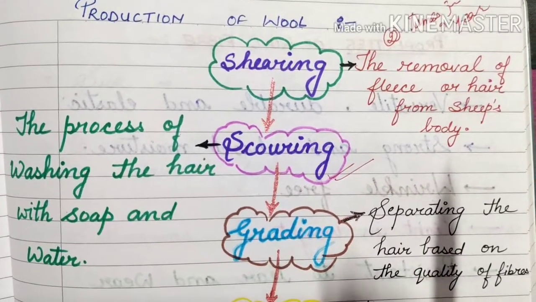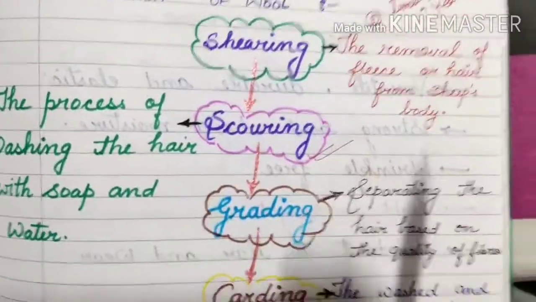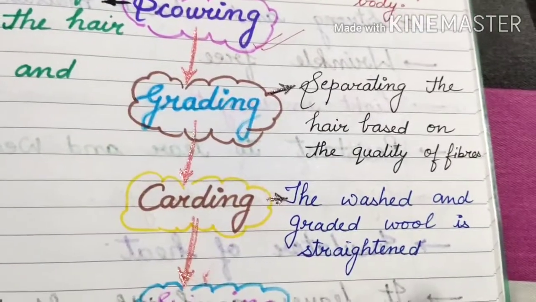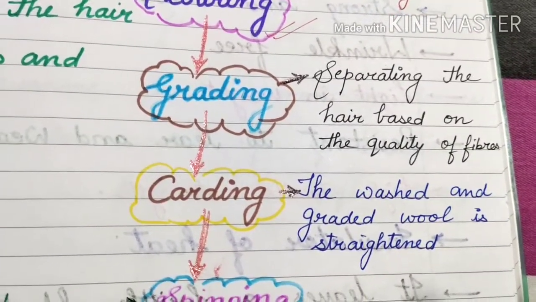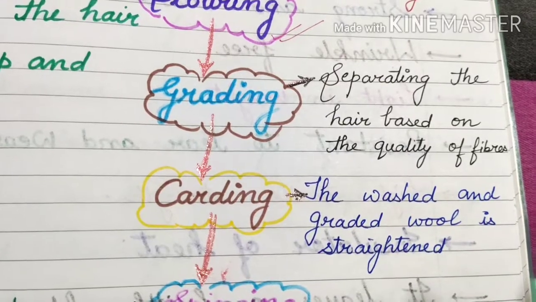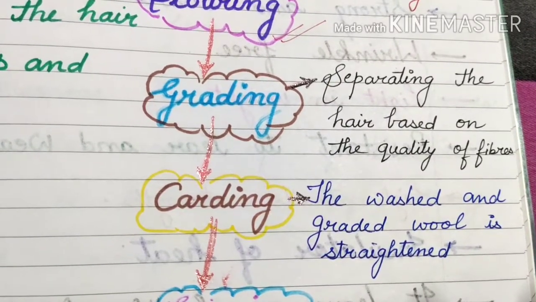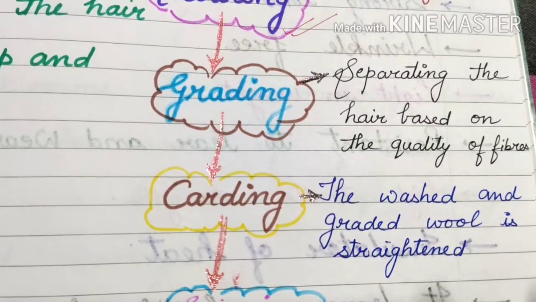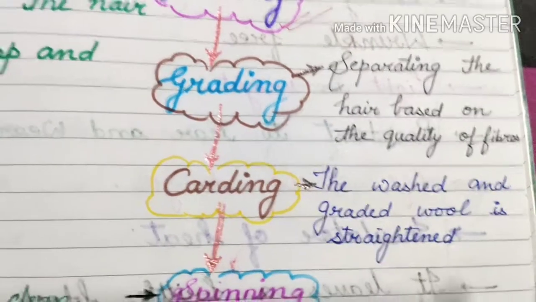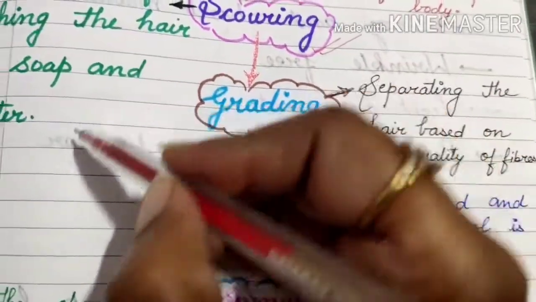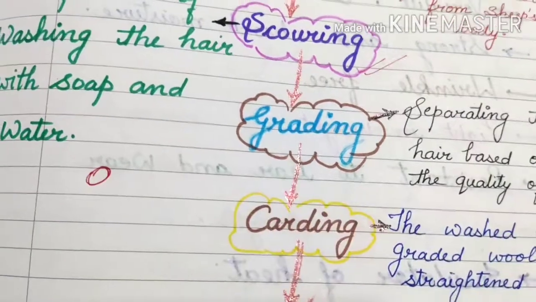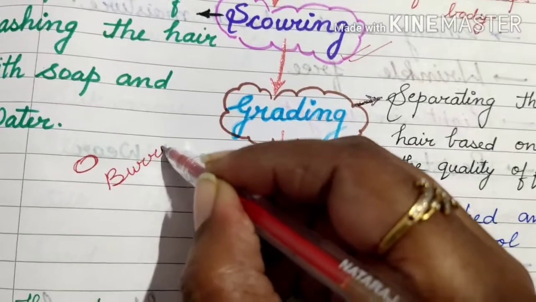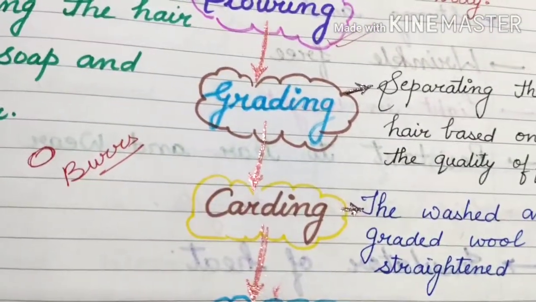Now the next process is grading. What is grading? Grading means separating the hairs based on the quality of fiber. Beta, that also I explained in the live class, that they separate the good quality wool at the side, and the waste one, that is not useful, they keep at the side. Now beta, the ball of good hair is known as burr. That is known as burr. That also I told you in the live class.